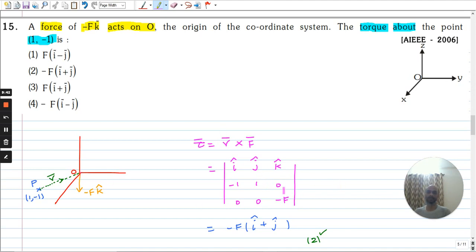So this we can get by the determinant. R vector is final vector minus initial vector. So it will be 0 minus 1, 0 minus minus 1, so plus 1, and then 0. And force is along k cap, so 0, 0, minus F. So simplifying we get this one. So the correct option is option 2.